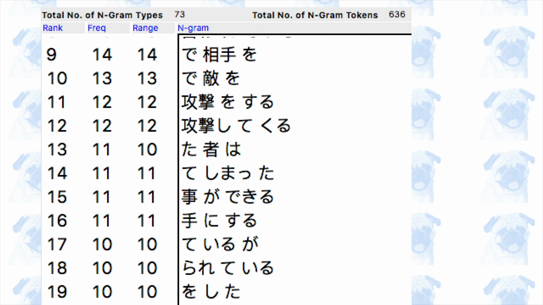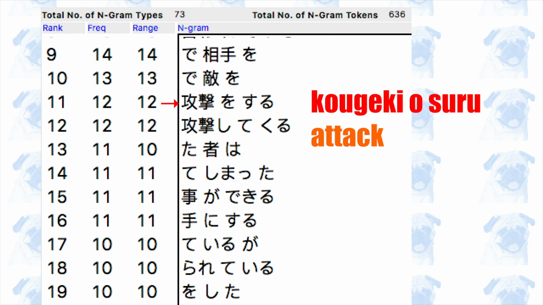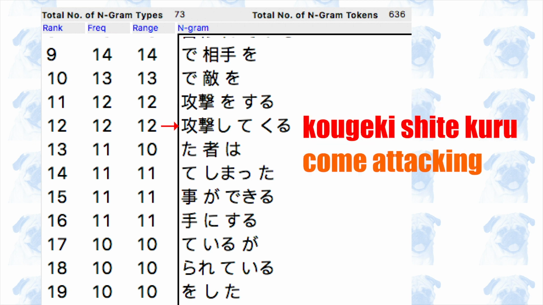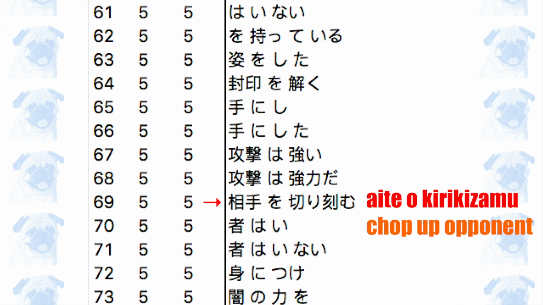There are also many n-grams related to attacking and fighting, including で敵を, the enemy, with 攻撃をする, attack, 攻撃してくる, come attacking, and also lower on the list are 攻撃は強い, the attack is strong, and 相手を切り刻む, chop up the opponent.